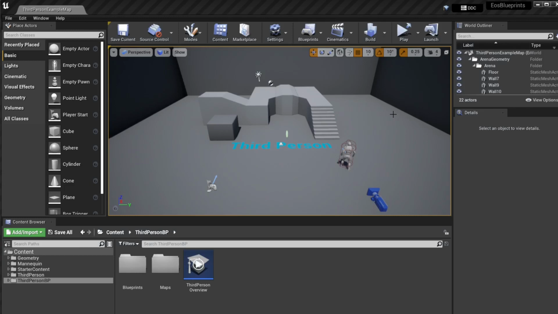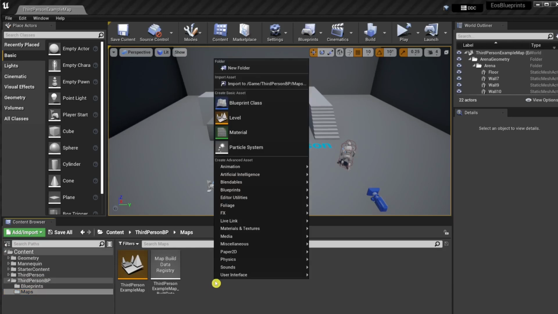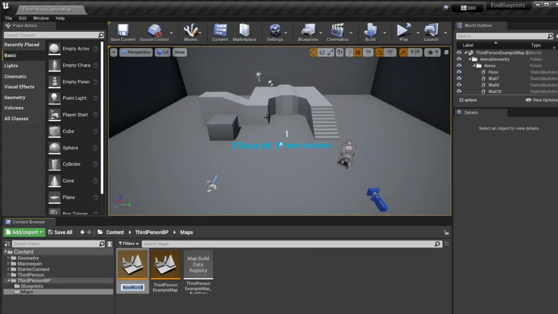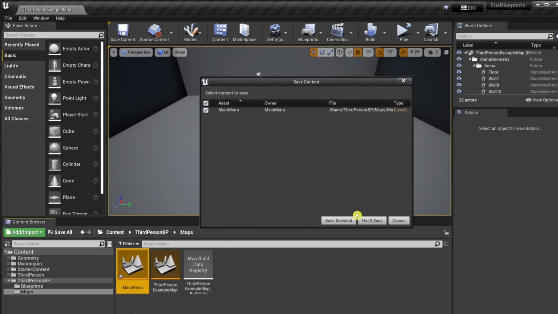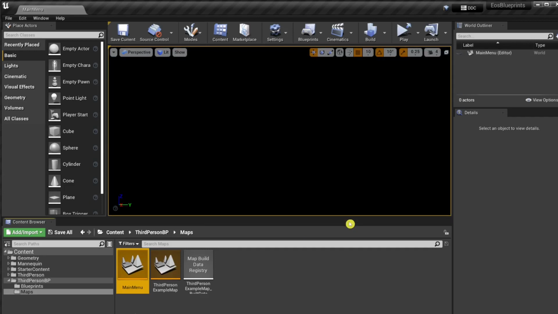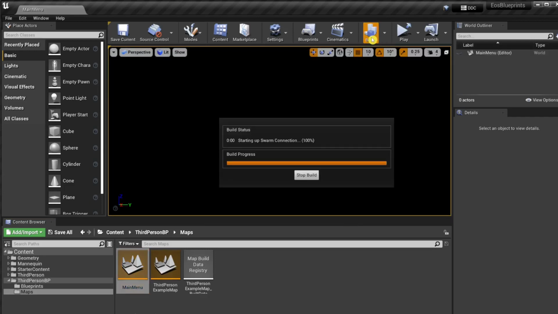Bad news. We need to log in manually. In order to do this, we will create a main menu level to separate this from the game level. Okay, so we create an empty map. Go to the Maps folder, right-click, New Level, Main Menu, and we open the new map. And of course we build the map so that all the lighting on the empty map is calculated.